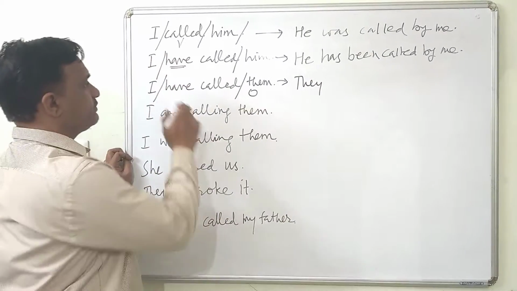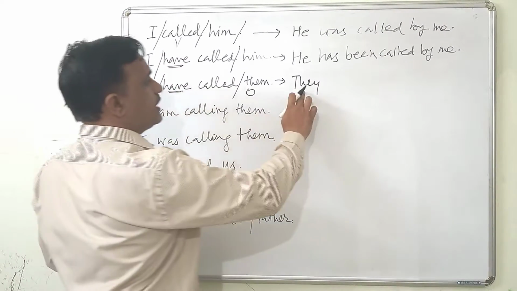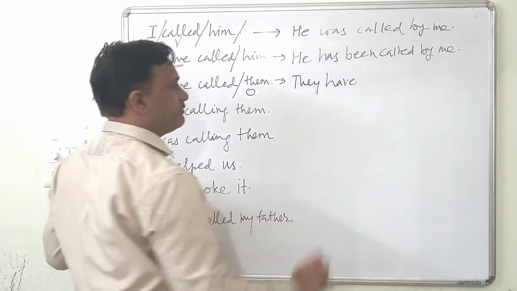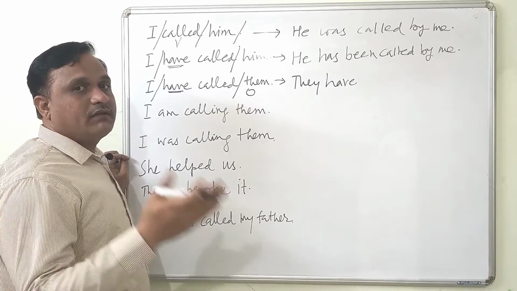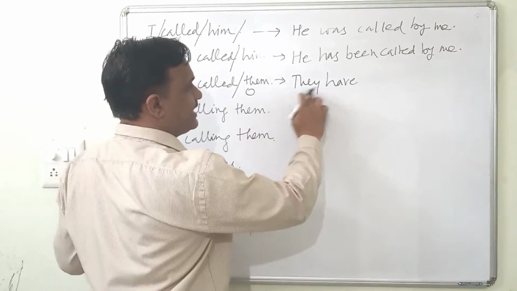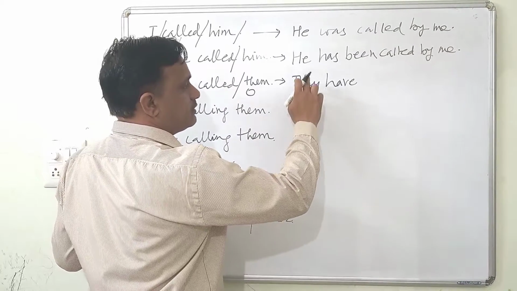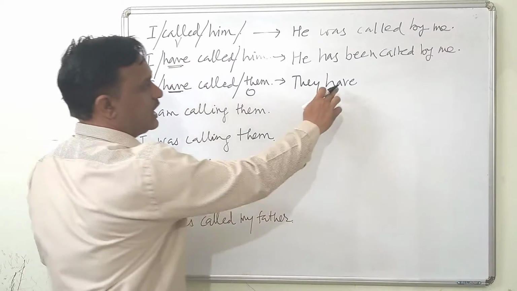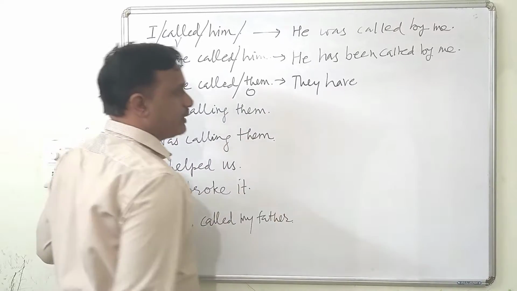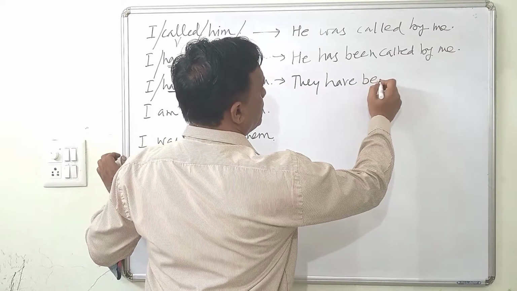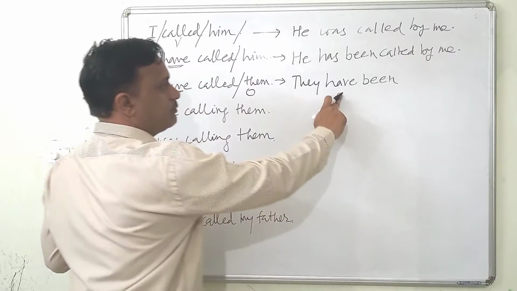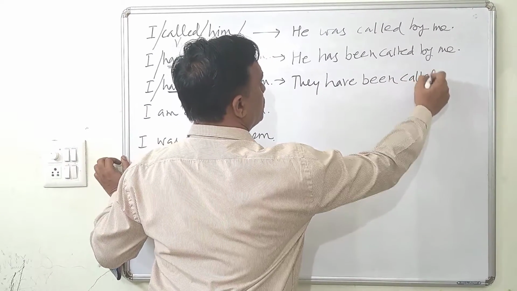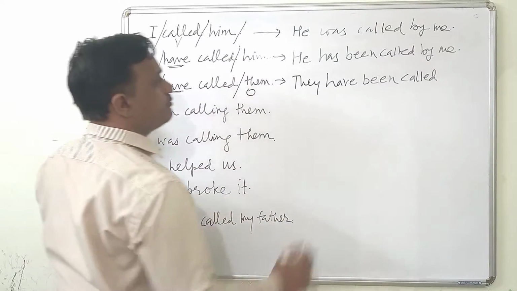Now let's look at this verb. This is perfect verb, and here for they also we will have to take perfect form, and that is have. They have. We cannot say they has because it is they have. They is plural, so plural form of perfect is have. They have. And for passive we take been after have form. They have been called, third form of the verb, and by me.